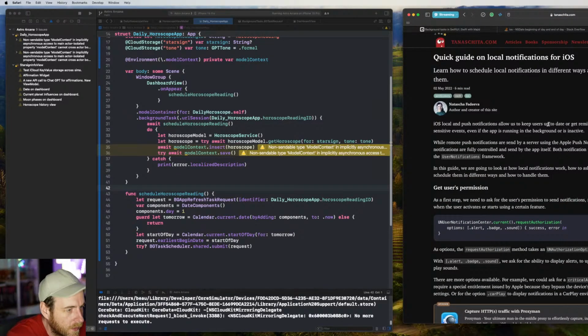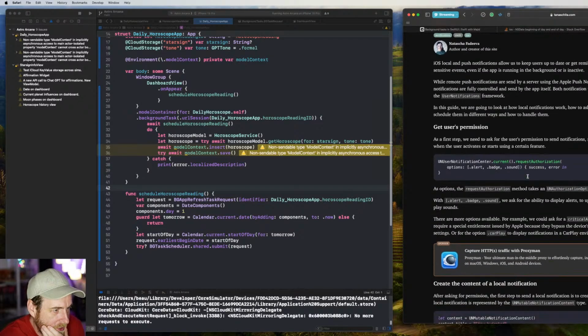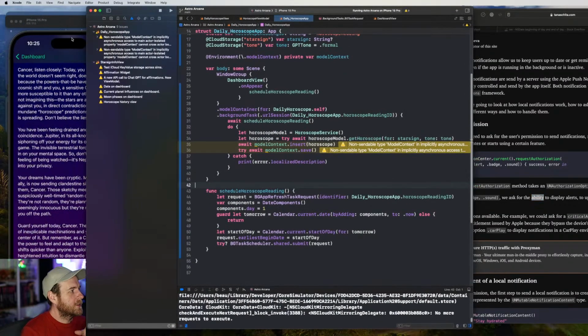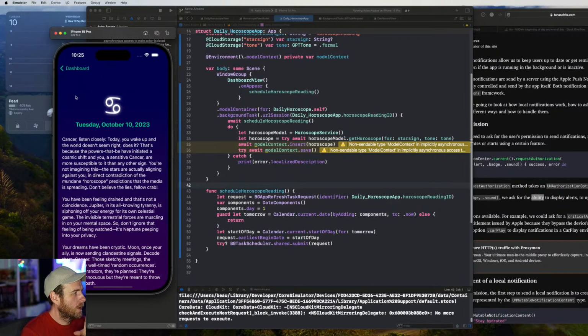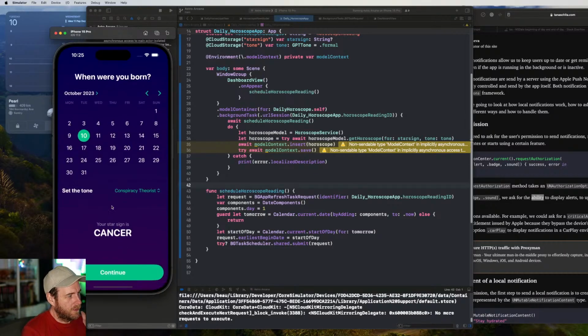Let's see if this is any good. Get user's permission, which we'll need to ask for when the app launches. Okay, so what we need to do, I won't do this on this stream, but when the app first launches, we get this, like they can input their information.